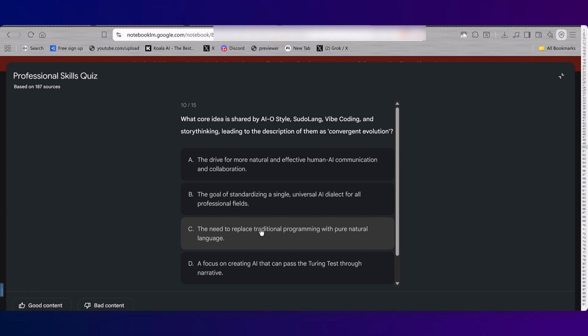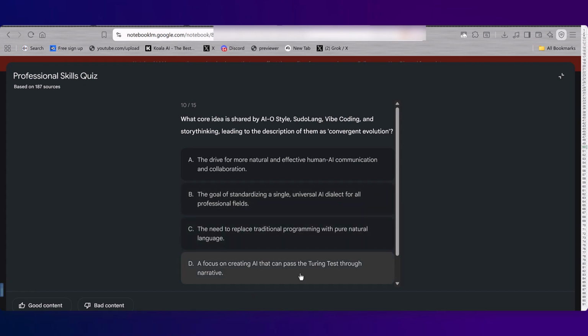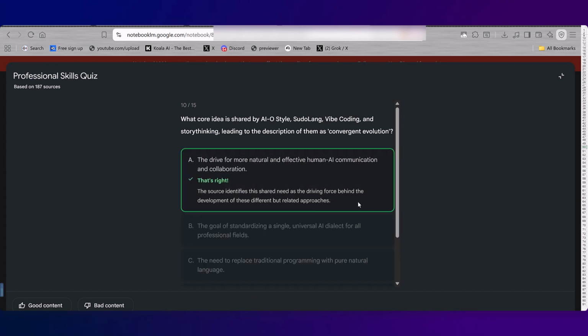No, we're not trying to replace it. We're trying to augment it, advise, and extend. Focus on creating AI that can pass a Turing test. No, I'm going to say this one. More natural and effective partnering through all of those styles of thinking. Okay, I like this. Man, this is a powerful tool, I got to tell you.